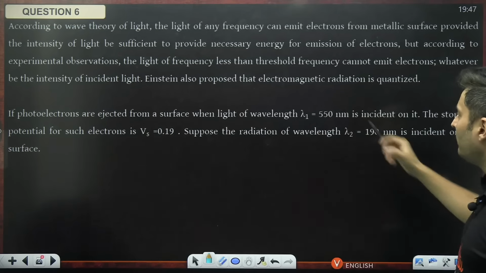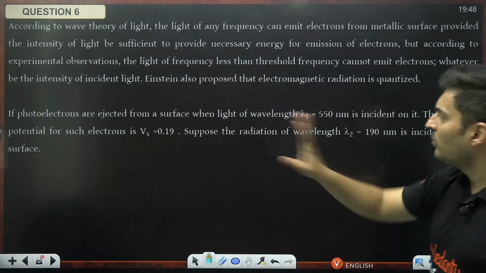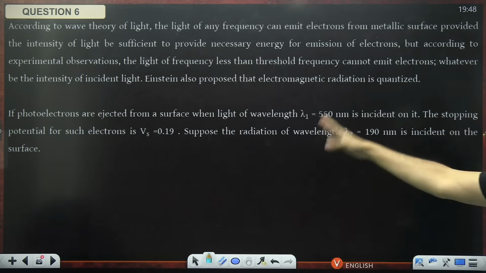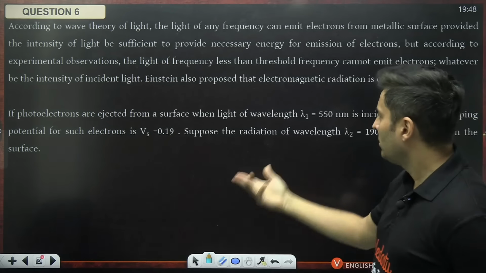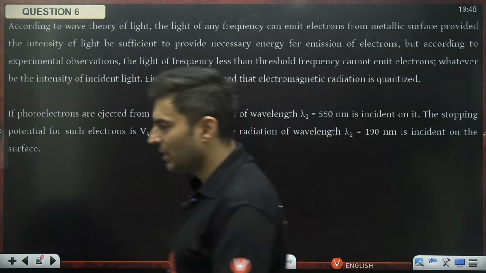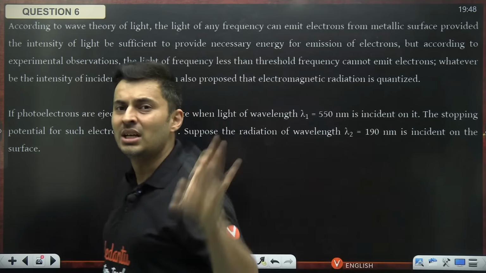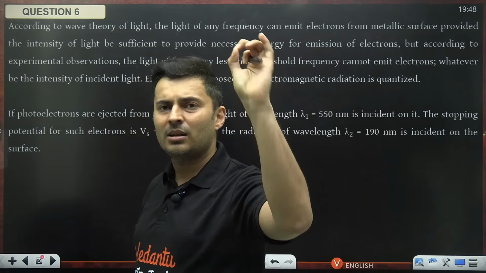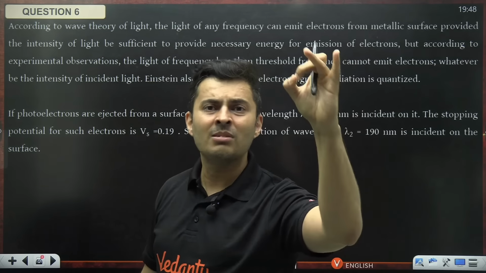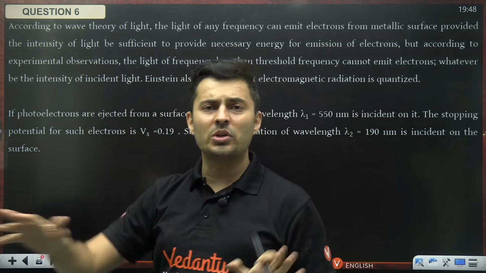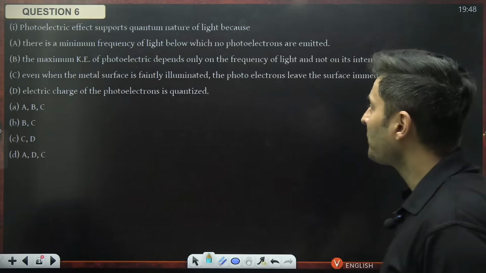Okay. So we have wavelength 550 nanometer incident. The stopping potential is 0.19 volt. Suppose the radiation is 190 nanometer, then maybe some questions might be there later on. So guys, this is basically photoelectric effect. Don't waste your time so much on this. Whenever you realize direct concepts from NCERT are there, they just play around and waste your time. Don't get scared. Directly move on to questions and then come back. Most of the times kids will be doing that only.